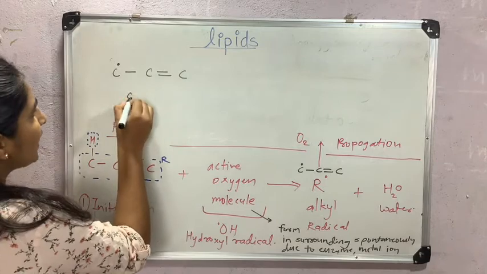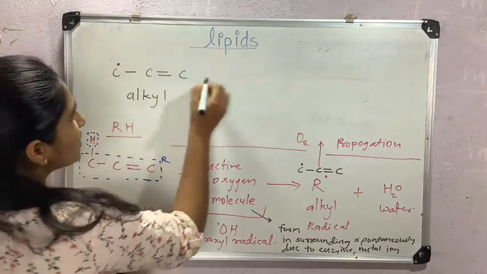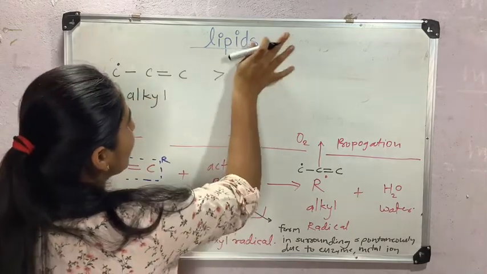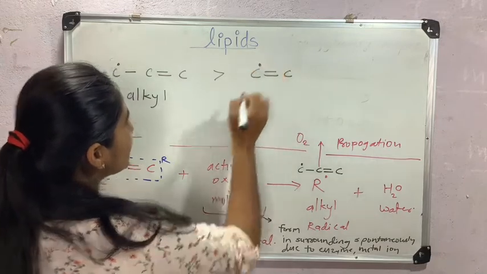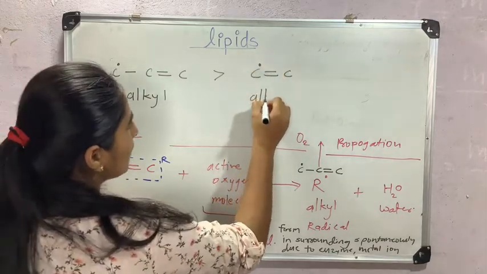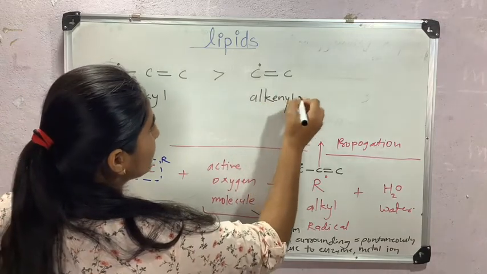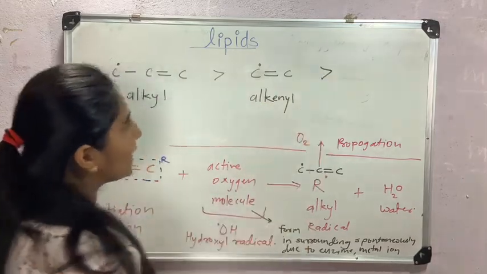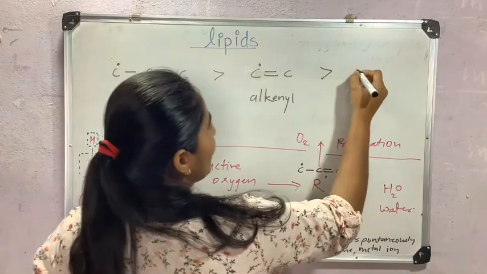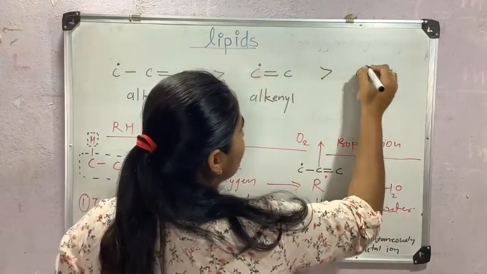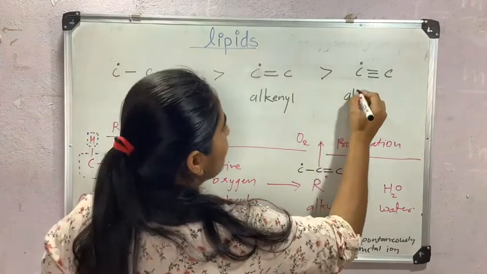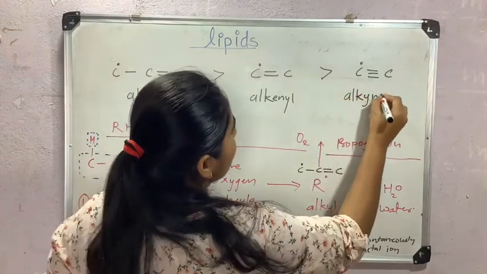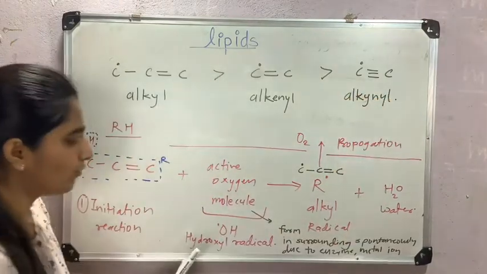This is the alkyl free radical, which is more stable than the alkenyl free radical, and this alkenyl free radical is more stable than the alkynyl free radical. We have studied this in 12th actually.